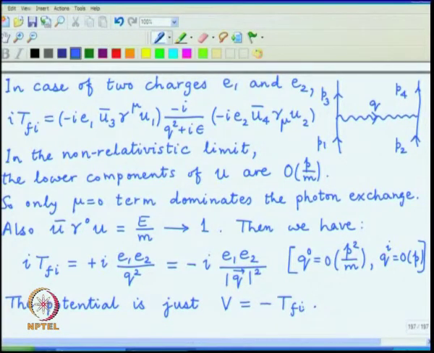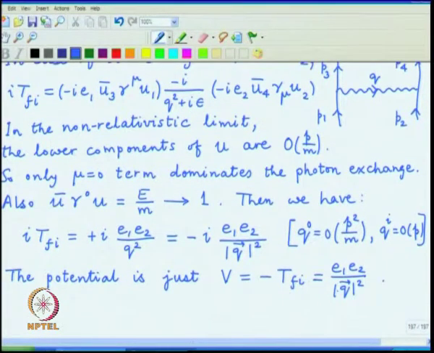The overall sign comes because of the various conventions used, in particular the Lagrangian involves minus V as a particular term, while this T_fi uses the evolution scheme involving the Hamiltonian, and one just has to check the signs and convince oneself that this is the actual relation, and that then is E1 E2 by q square,